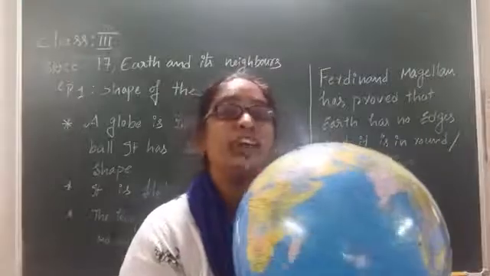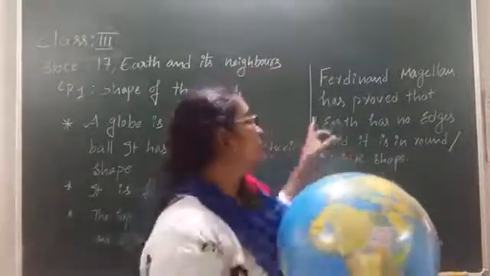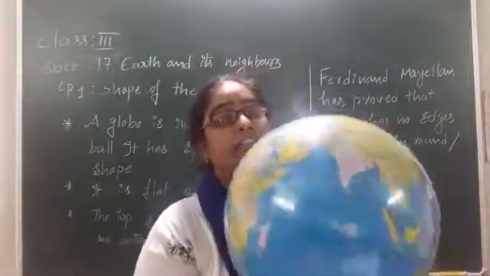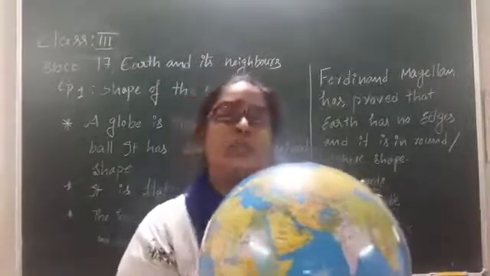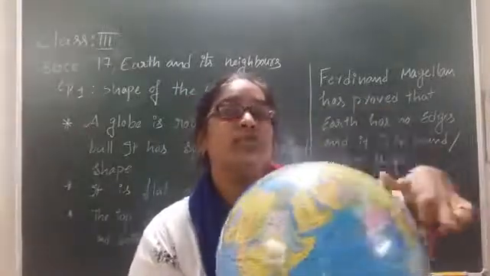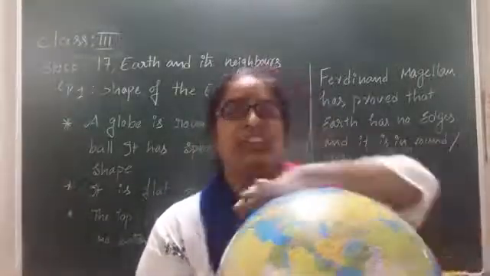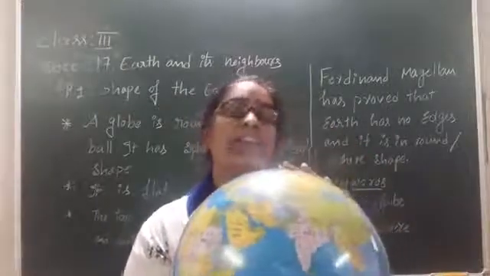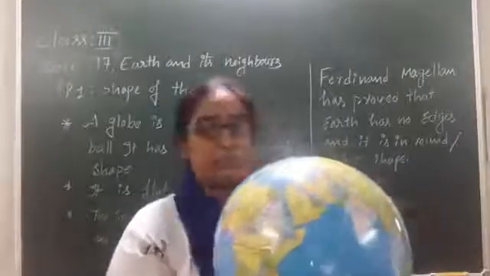Who has proved that earth is in a round shape? What is the scientist's name? Yes, Ferdinand Magellan has proved that earth is in a sphere shape, a round shape. How did he prove it? By traveling from Spain for up to 3 years, he proved that it has no edges. So what are the new keywords we learned in this lesson? Yes, one is globe and another one is sphere.